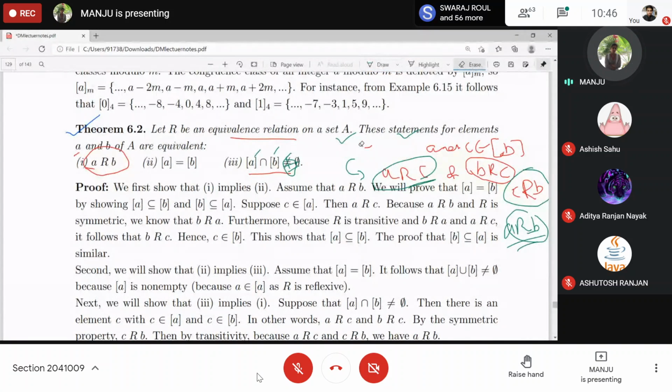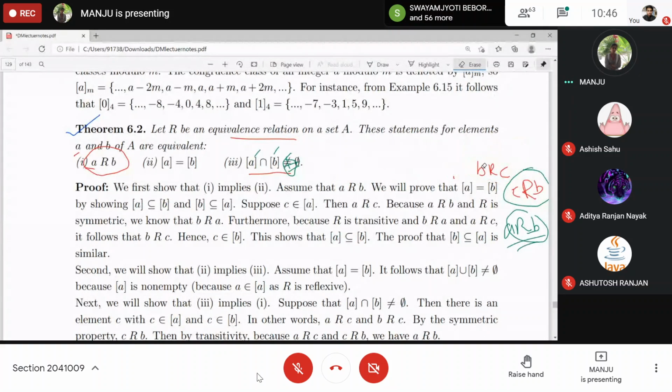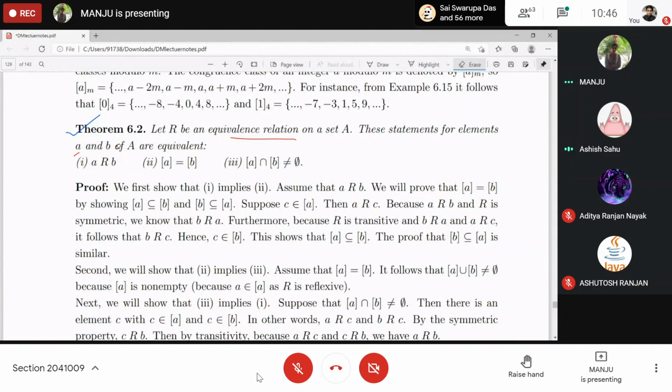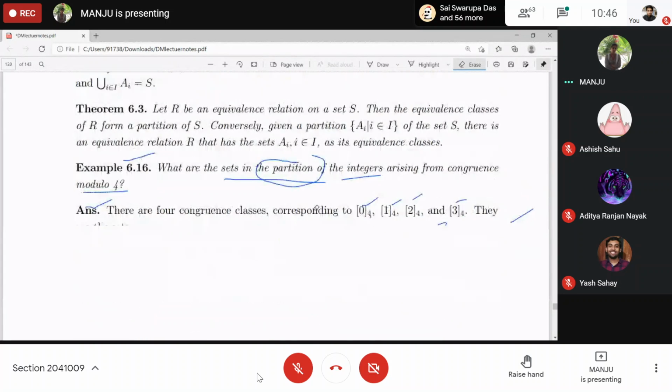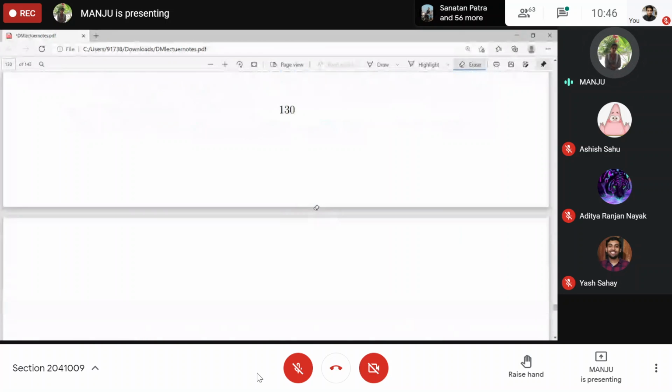Is there any doubt in equivalence relation? Equivalence classes, this theorem, anywhere? No? No, ma'am. Okay. This was done.